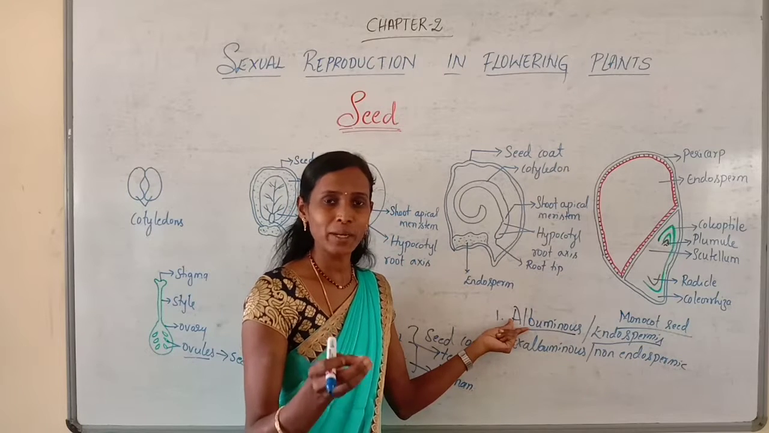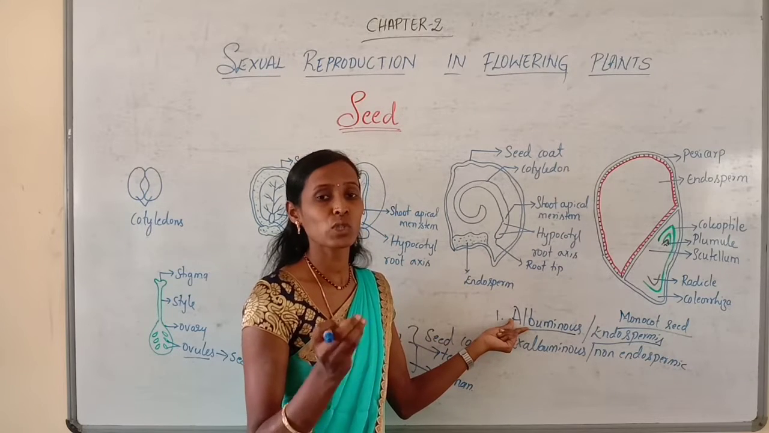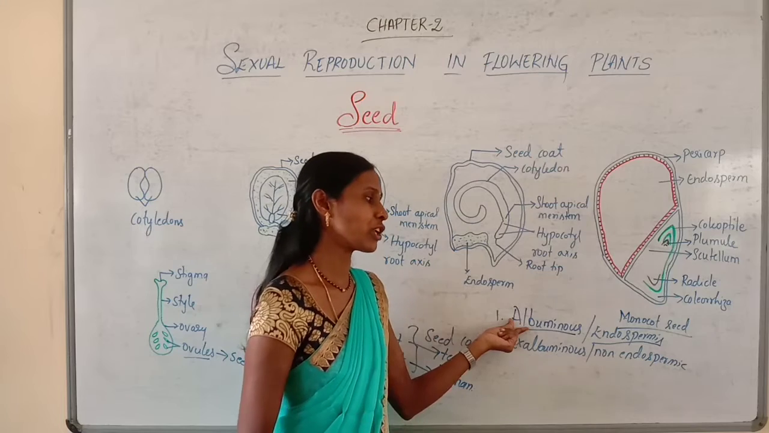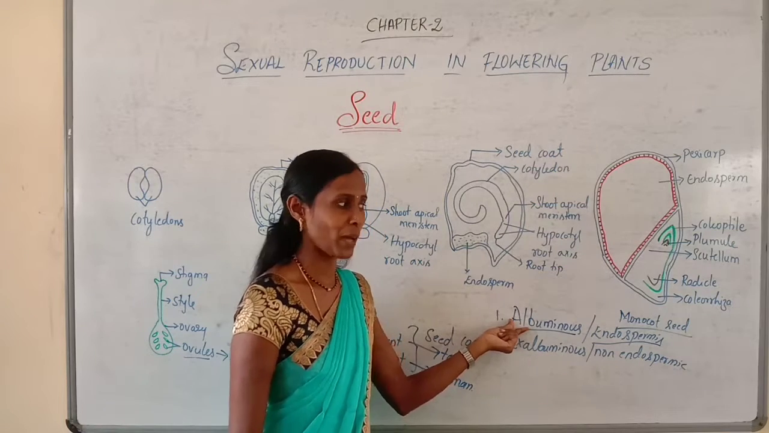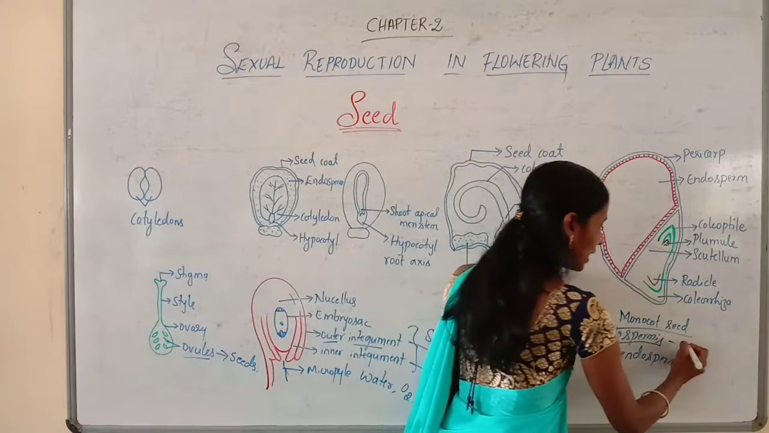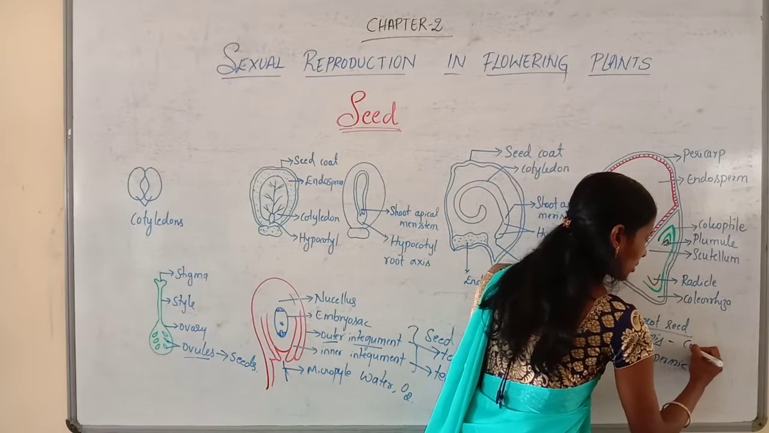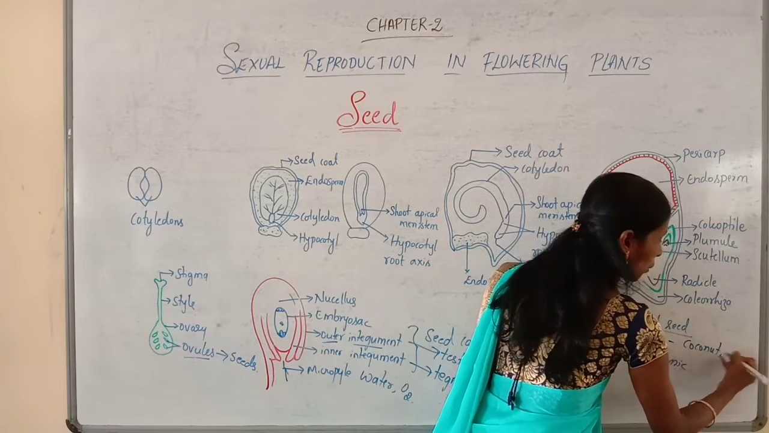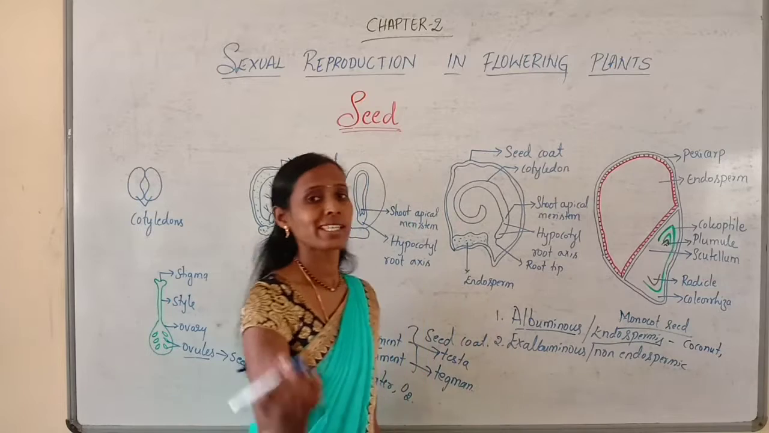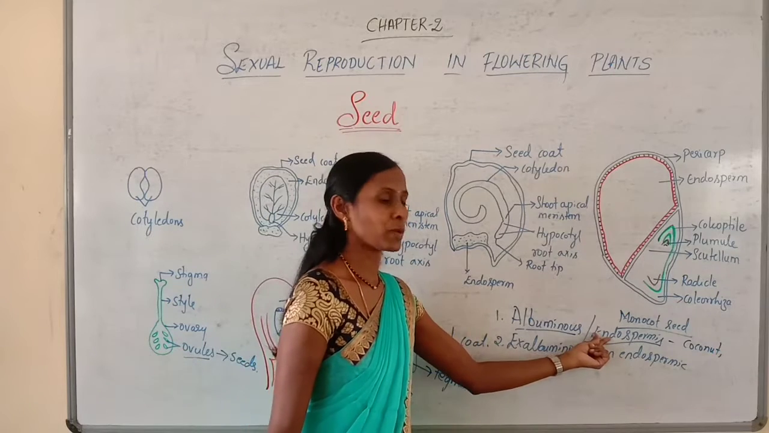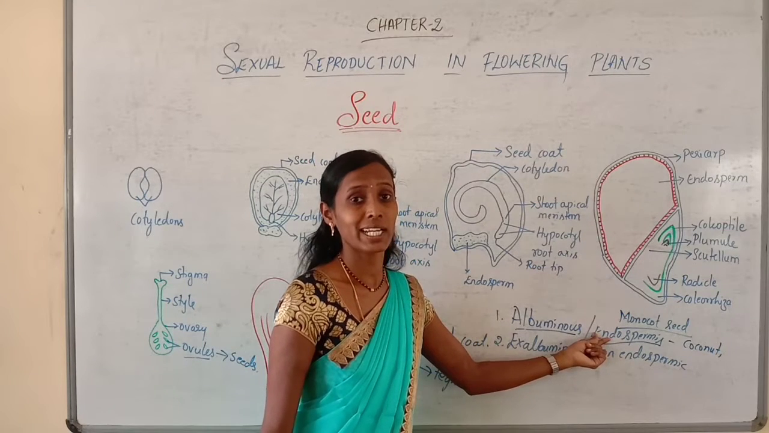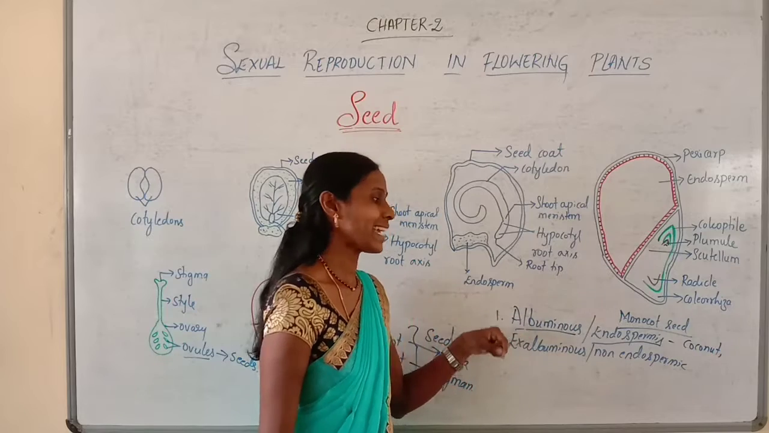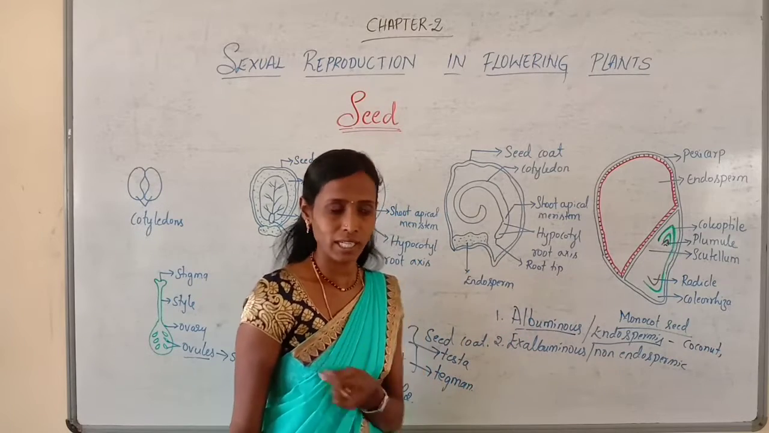Why is it retained? Because the developing embryo has not completely utilized this nutritive tissue, that is endosperm. And examples we can give, as I told you in the last class, coconut, wheat, maize. All these are examples for endospermic seeds because they retain the endosperm within the seed.